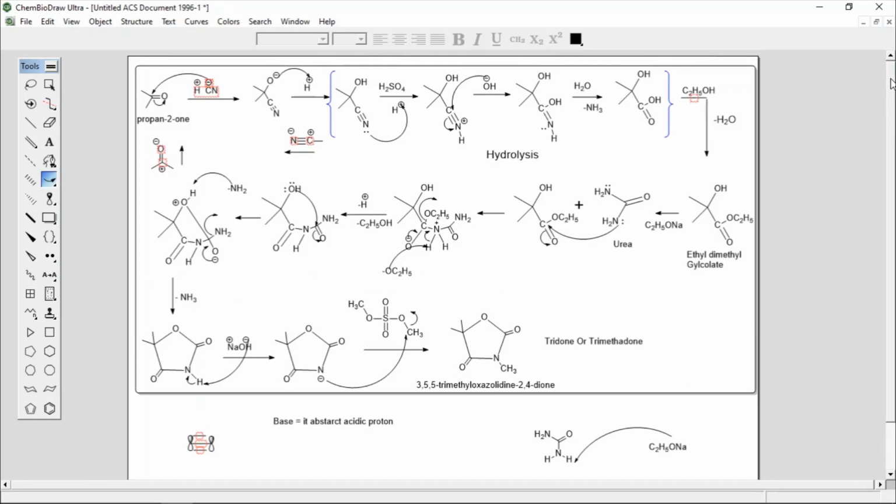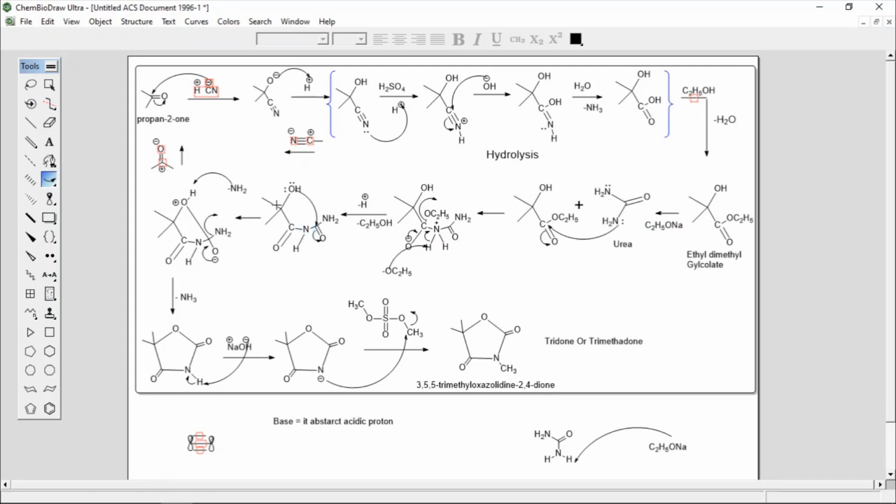So carbonyl carbon of ester, the pi bond will break, negative charge on oxygen, then negative charge delocalizes, OC2H5 is a leaving group. Then that OC2H5 takes proton, or this C2H5ONa takes this hydrogen to stabilize this quaternary nitrogen, and you will get this product. Then this is an intramolecular cyclization reaction.